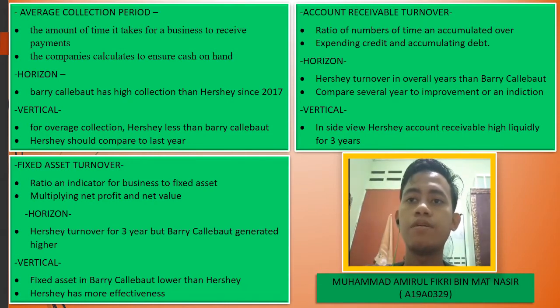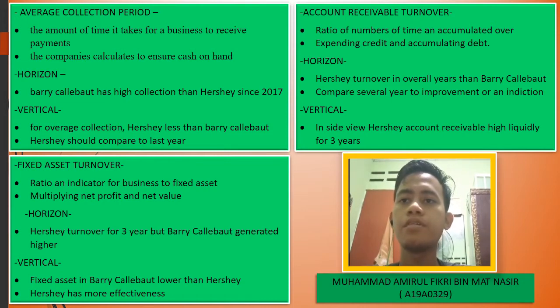Fixed asset turnover is a ratio indicating how a business manages its fixed assets, like the company's land, factory, and machinery, to generate sales. Horizontally, Hershey has turnover for 3 years, but Barry Callebaut generated high in 2017 and 2019. In vertical side view for fixed assets, Barry Callebaut is lower than Hershey.